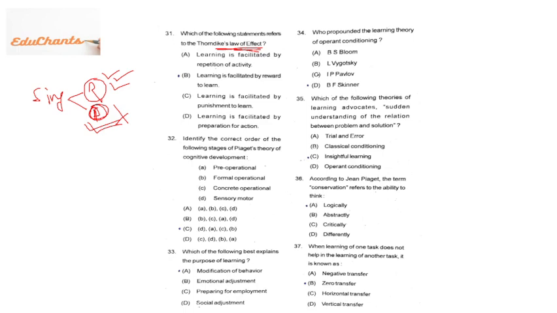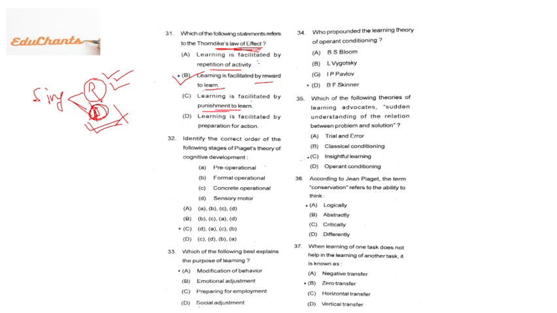Learning is facilitated by repetition of activity. It is the theory called law of exercise, but it is not the right answer, right? Learning is facilitated by reward to learn. They are providing you reward for learning. It is the right answer, but we will see all the options. Learning is facilitated by punishment to learn. This is the opposite one, right?